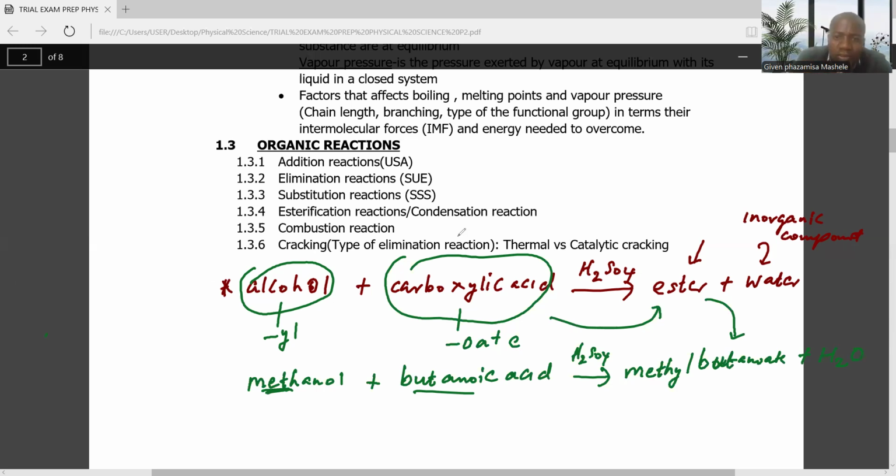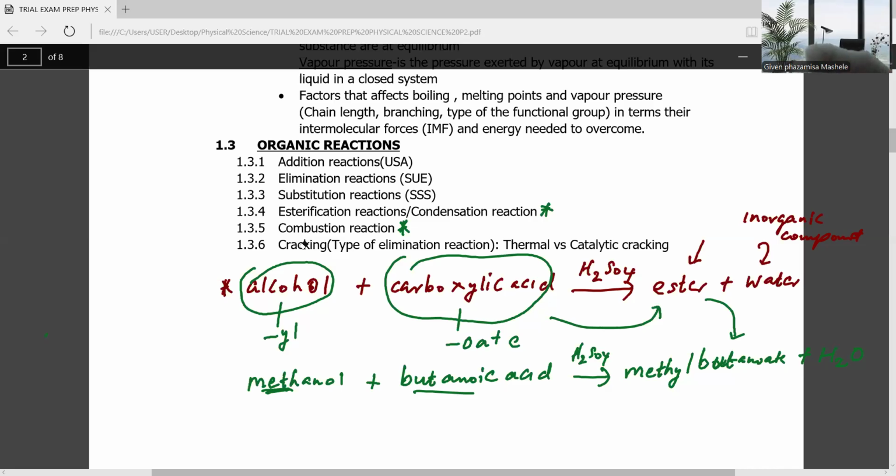So you need to be able to know what esterification is. You need to know the combustion reaction. I've addressed that. Let's now talk about what you call cracking. We need to understand what we mean by cracking.